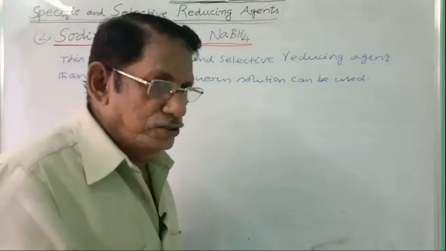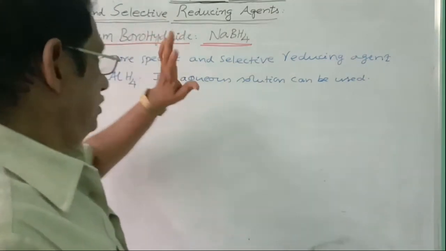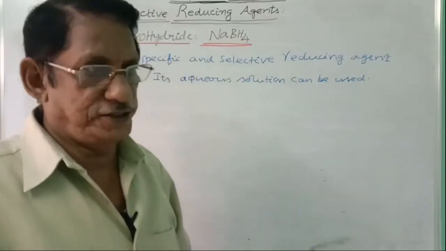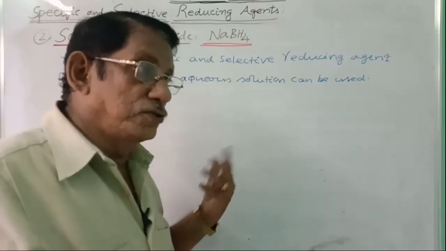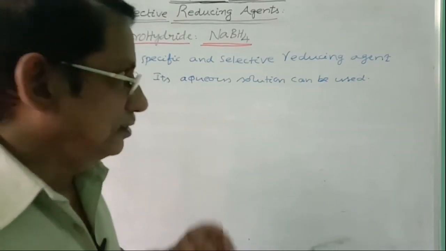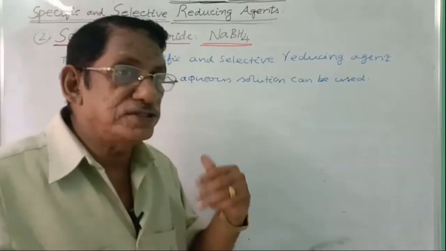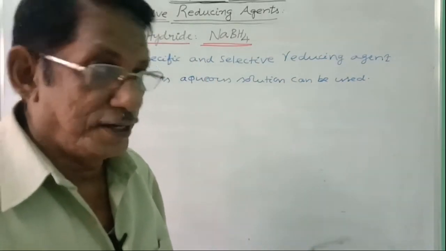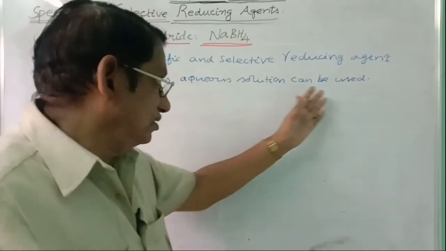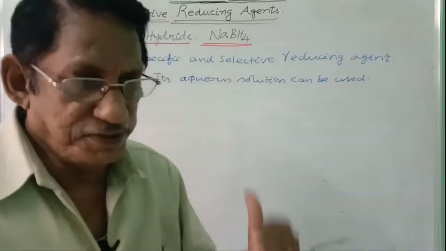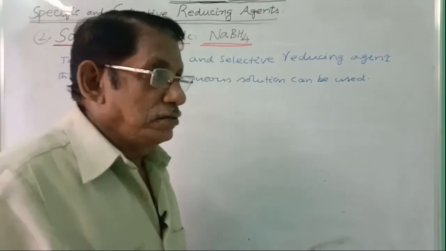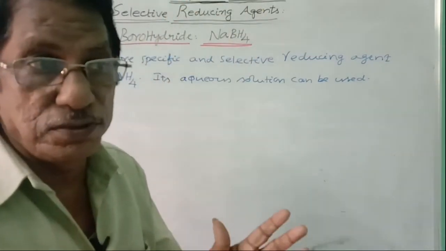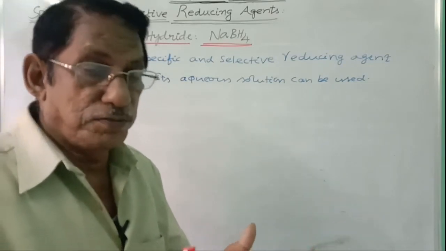The other selective reducing agent is sodium borohydride, NaBH4 formula. Sodium borohydride. This is also a more specific and more selective reducing agent, even more selective than lithium aluminum hydride. And of course, it is soluble in water, so its aqueous solution can be used directly for the reduction purposes. Why is it still more selective than lithium aluminum hydride? Lithium aluminum hydride is able to reduce aldehyde, ketone, carboxylic acid and amide.